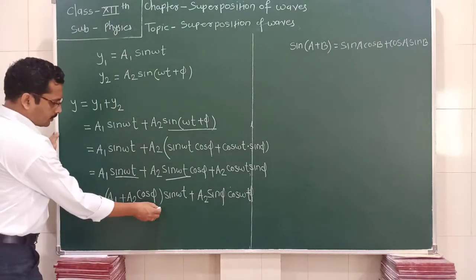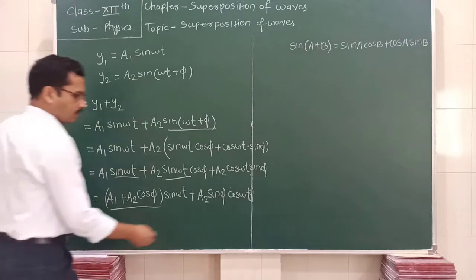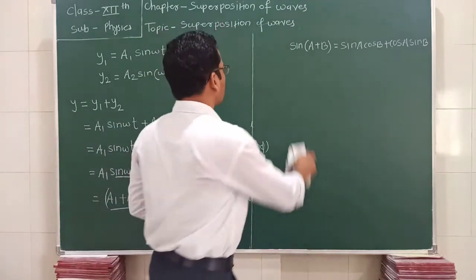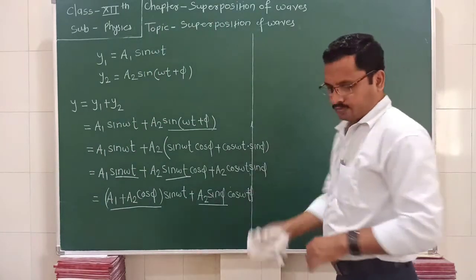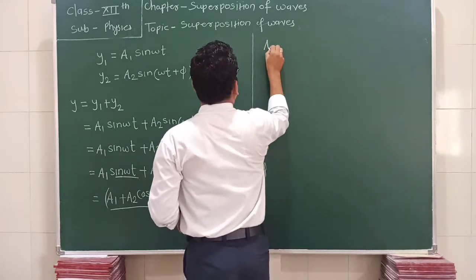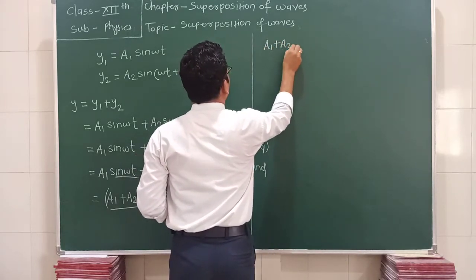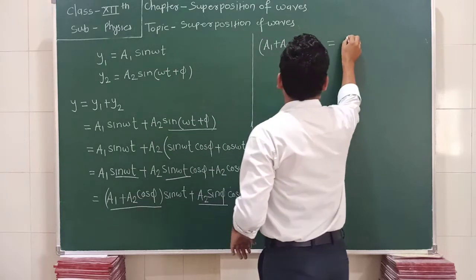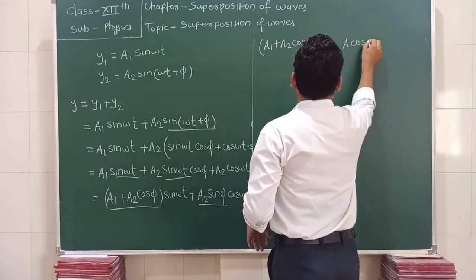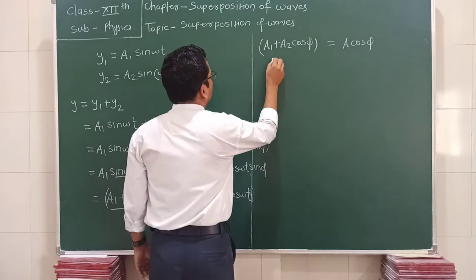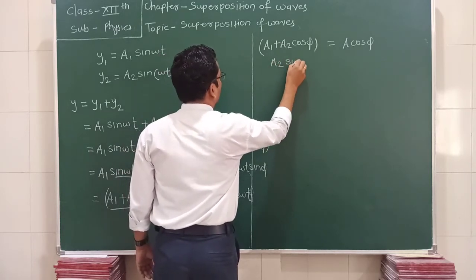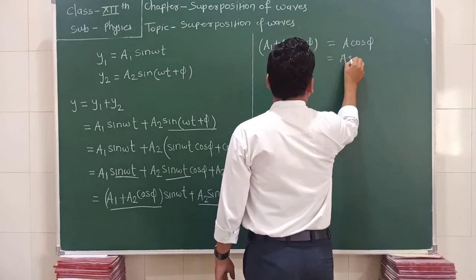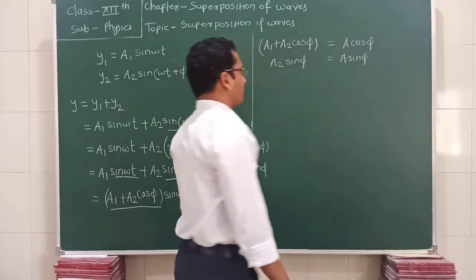So look here, this is the function of cos and this is the function of sin. So we are going to substitute these two terms. It is a1 plus a2 cos phi is equal to A cos phi, and this a2 sin phi is equal to A sin phi.